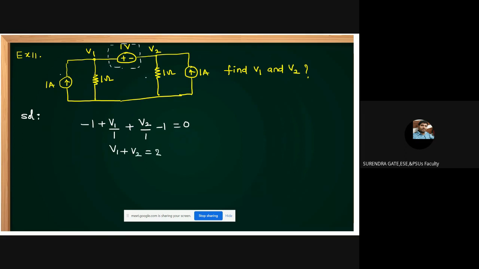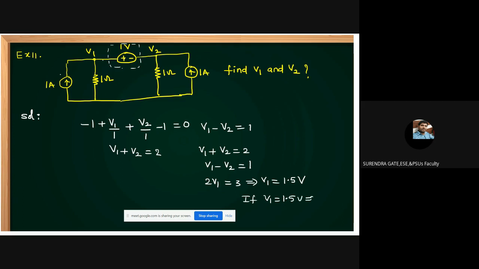Nodal analysis. Then because the positive is connected to V1, that's why you can define V1 minus V2. V1 minus V2 equal to how much is it given? 1 volt. Now solve these two. V1 plus V2 equal to 2, V1 minus V2 equal to 1. How much can you get, students? 2V1 equal to 3. Then V1 equal to 1.5 volts. If V1 equal to 1.5 volts, what is V2, students? Then V2 equal to 0.5 volts.